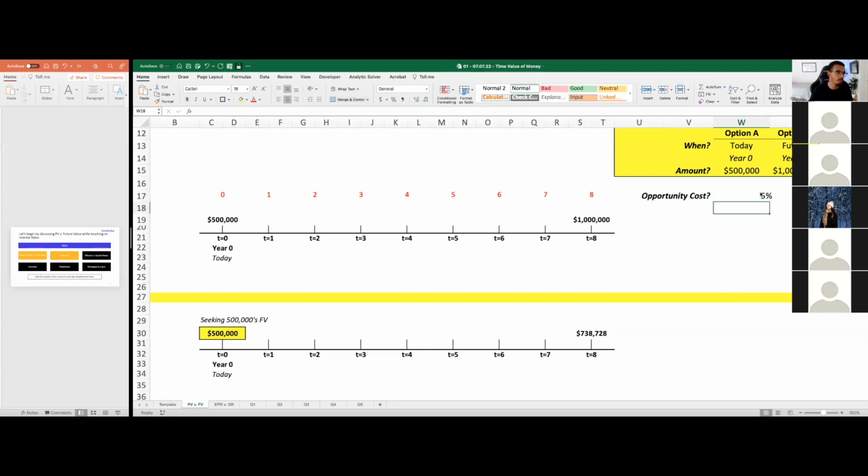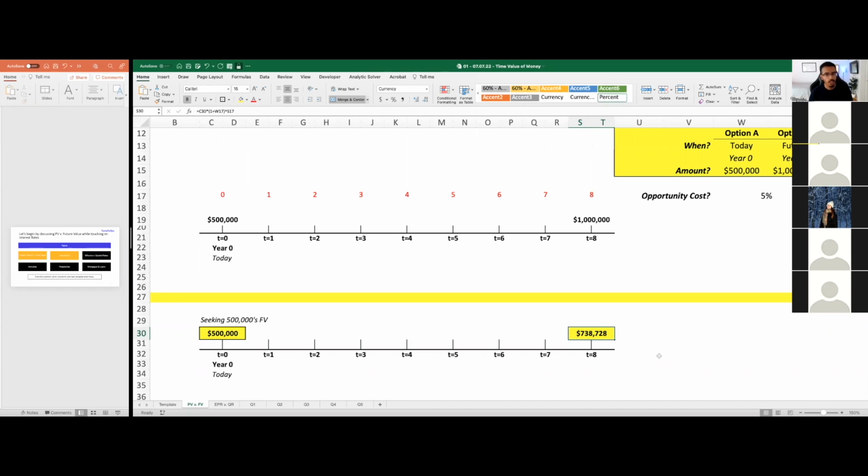Well, yeah, look at that. Because if we only have the ability to invest the money that we receive today, i.e. 500 grand, at an interest rate of 5% for 8 years, which is exactly what we did, Waleed, this is essentially finding the future value for us. After 8 years, we notice that it's $738,000. So taking $1 million 8 years from now is way worth it.